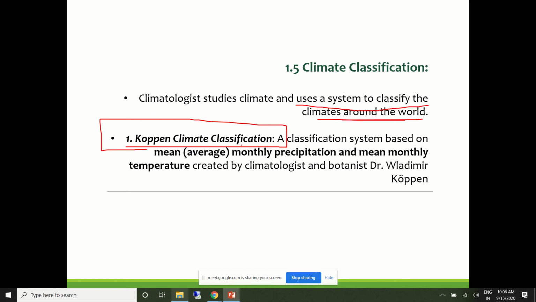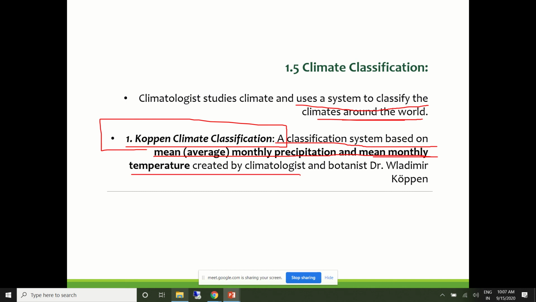It is a classification system based on mean monthly precipitation and mean monthly temperature, created by climatologists. This is the most common climate classification that we use as of date as well.